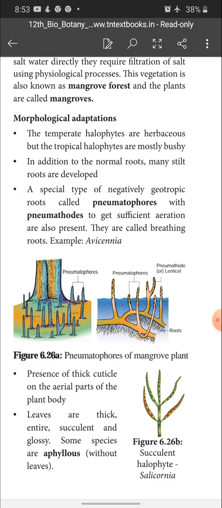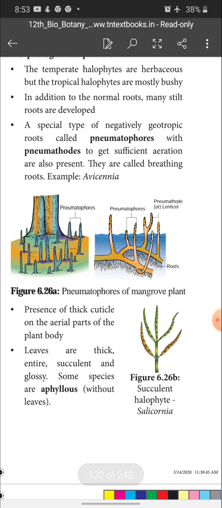Presence of thick cuticle on the aerial parts of the plant body. Aerial parts, you know very well: stem, branches and leaves are aerial parts of the plant. These parts are covered with a thick cuticle. And leaves are thick, entire, succulent and glossy.